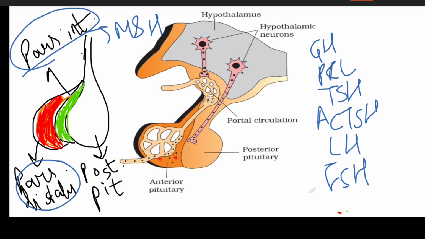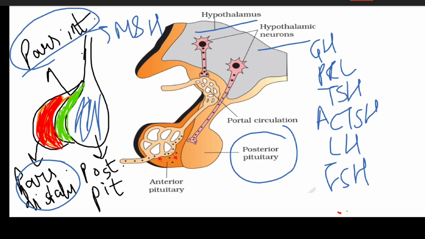Here we can see the hypothalamus, with hypothalamic neurons present. Here is the posterior pituitary, and this is the anterior pituitary, which consists of two parts, the pars intermedius and pars distalis.